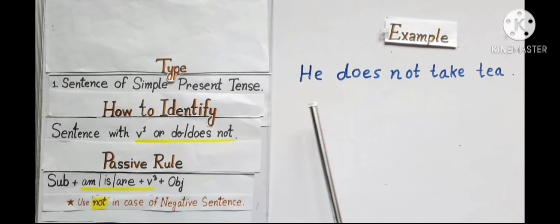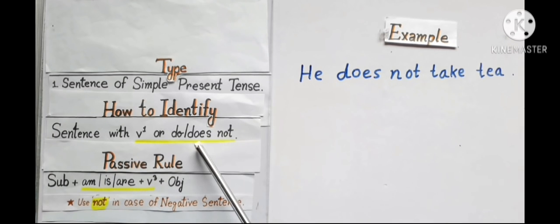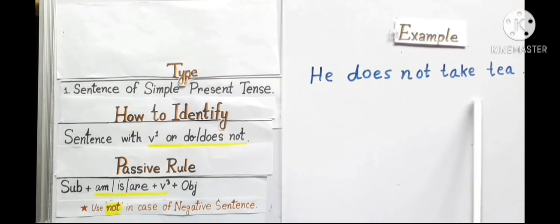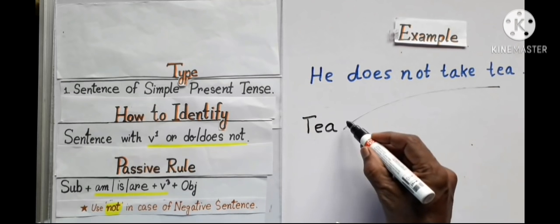Look, he does not take tea. It is also simple present tense type voice because you have does not in this sentence. And it is a negative sentence. Follow this. Use not in case of negative sentence. So I have to use not when I do passive voice. Tea is my subject now.